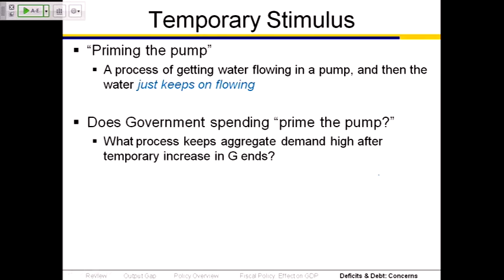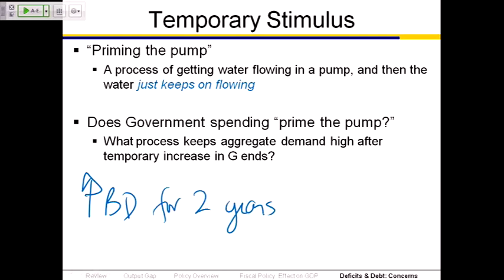Well, the question is, is government spending priming the pump? If they increase government spending or increase transfers or decrease taxes, if they provide a temporary stimulus, does this prime the pump in the sense that once they stop spending, there is something inherent in the economy that takes over and continues the spending? If they're going to increase government spending or increase transfers or decrease taxes, so they're going to increase the budget deficit for 2 years in order to get the economy moving, in order to increase employment, then when those 2 years are over and they stop priming the pump, they stop increasing spending, they go back to the original amount of the budget deficit, such as you saw in the picture.